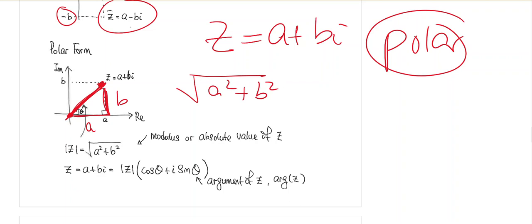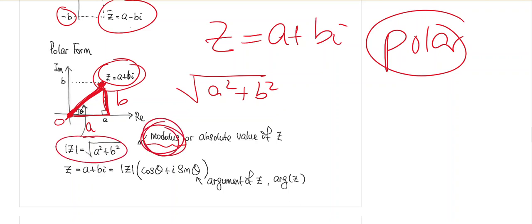Now we have a fancy name for this. So if you have a complex number, this thing here is kind of like the magnitude of that number, like how far away it is from 0. That particular magnitude is called the modulus of the complex number. So if you have a complex number z equals a plus bi, the modulus of the complex number is defined as this distance. It's kind of like the r in your polar coordinates, right?